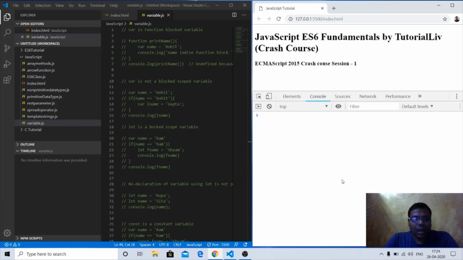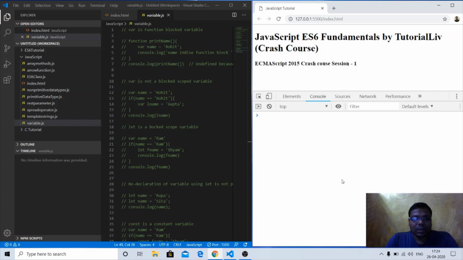This course is specially designed for those viewers who have some basic idea about JavaScript. They know what ES6 is and how ES6 works. They previously worked in ES6, so they just want to brush up their ideas or start up with React.js. Yes, Tutorial Live is going to start a React.js session also. For that, the basic thing is ES6, so we come up with the crash course or brush-up course for ES6.